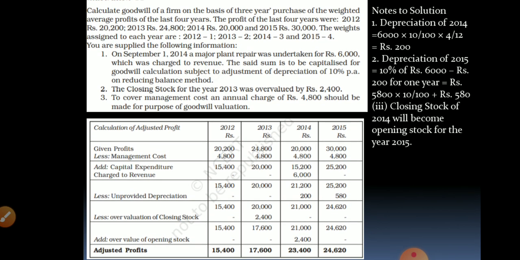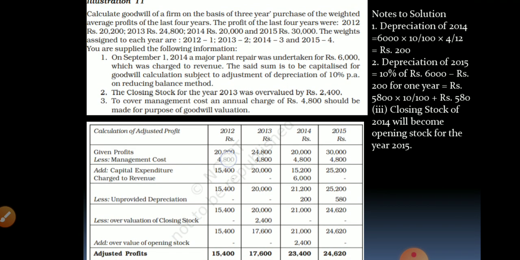It is given here. I hope you can see it is given here. So 20,200, 24,800, 20,000 and 30,000. And here it is given management cost must be charged annually for all the 4 years. So it must be charged means it has to be subtracted from the respective profit. So minus management cost, we have to subtract management cost for 4 years. And whatever answer we get, keep that answer. 20,200 minus 4,800, 15,400. Like that we have the answer after subtracting management cost.